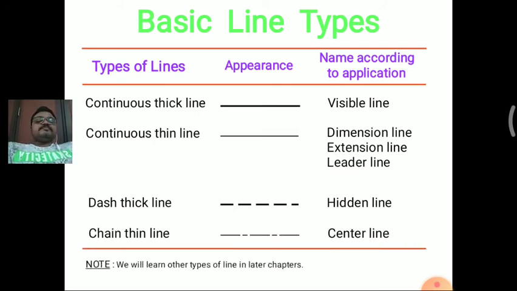Next one is the chain thin line, which we call the center line; another name for center line is axis line also. A normal line and a dot, again a normal line and a dot, this is the appearance of the chain thin line.